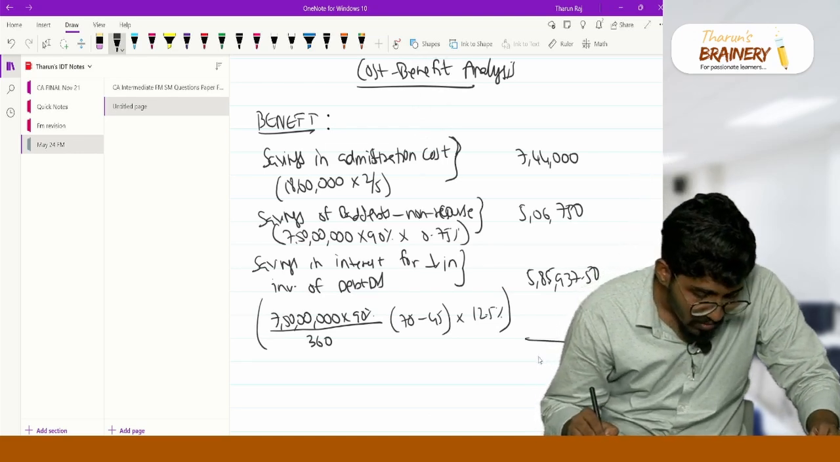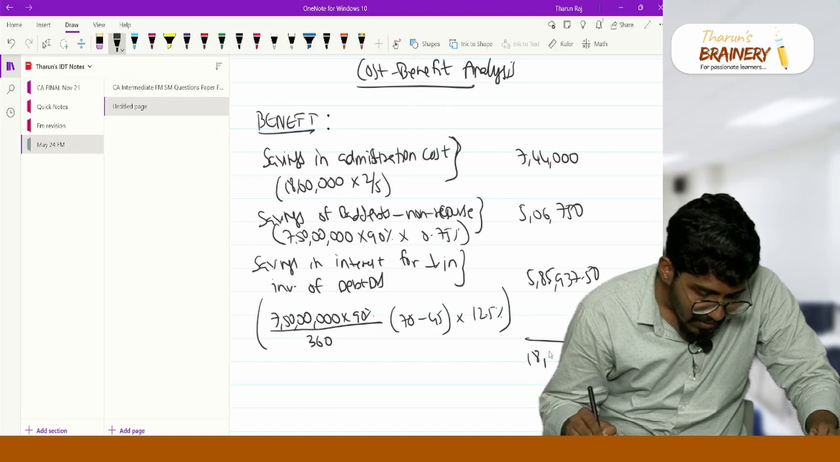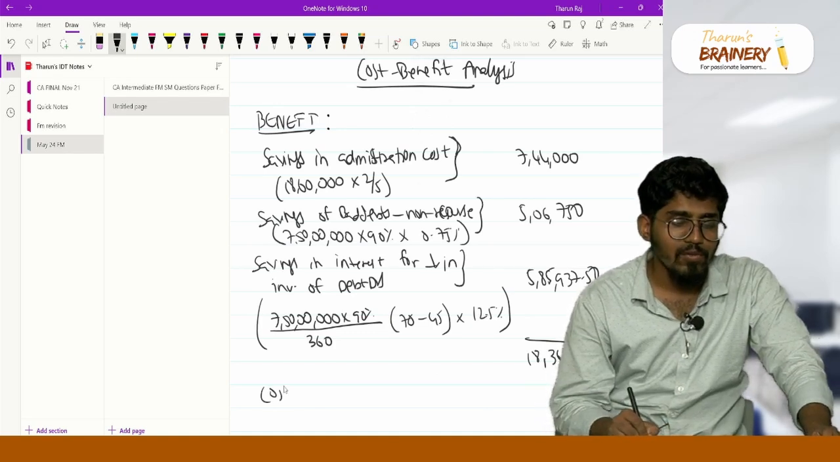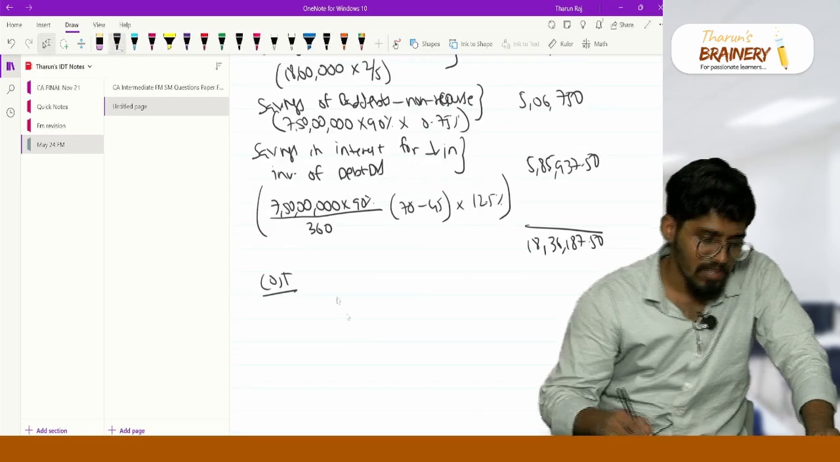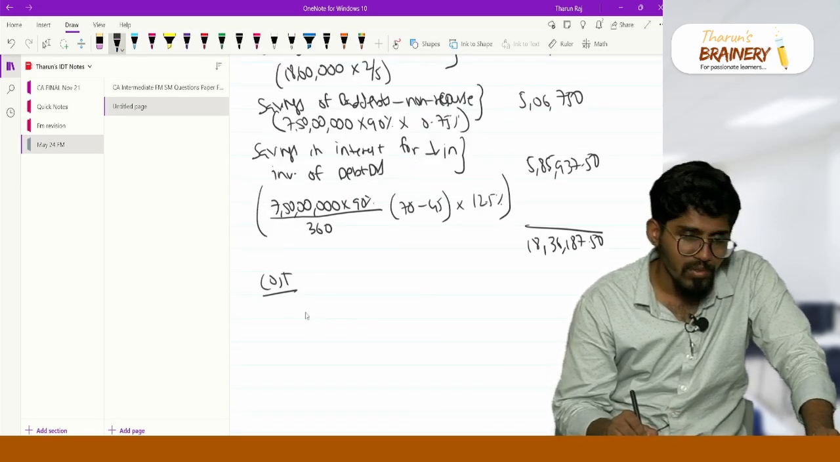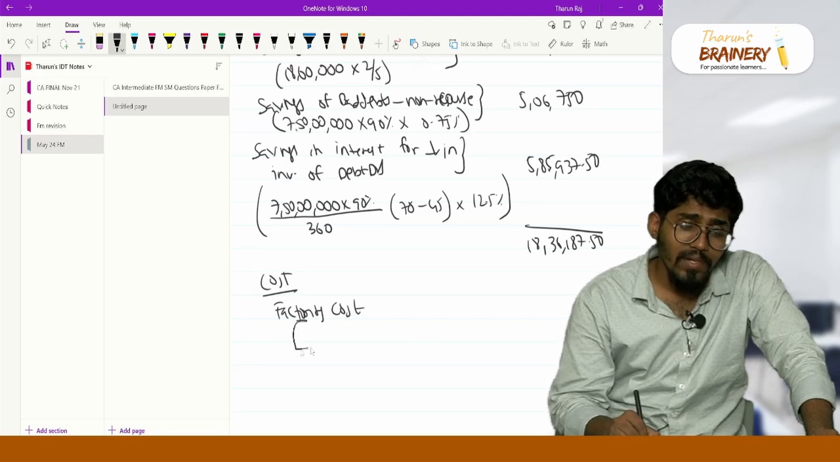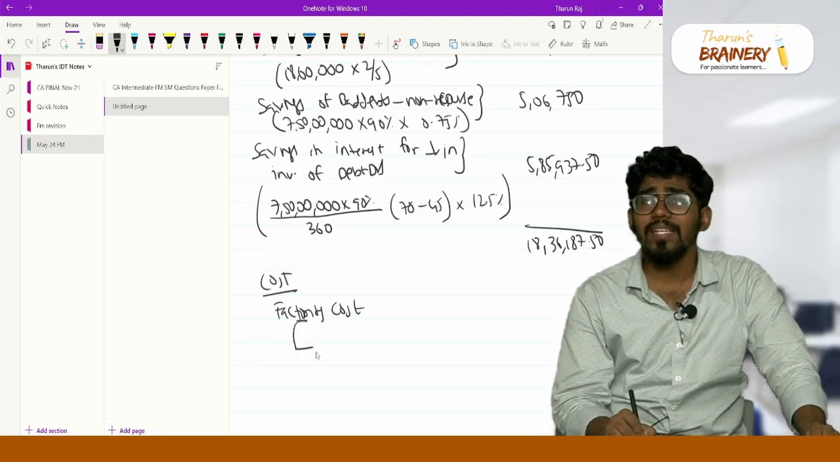So if I add the total benefit, I am getting 18 lakh 36,187.50. Now let us reduce the cost. First cost will be the factoring cost. Factoring cost for the total creditors. For the total creditors I have to pay the factoring.